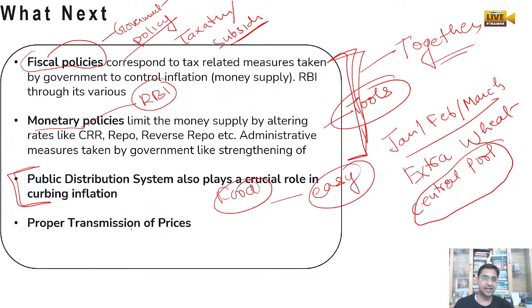And whenever any rates are changing, proper transmission of the prices should happen, immediate transfer of the prices should happen. It should not wait for a longer time. If the proper transmission of prices is happening at a proper time, then it will easily ease out the inflationary pressure, okay.